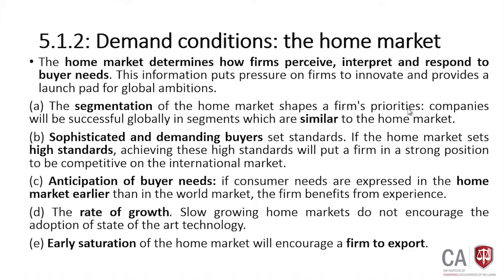So, let's look at some examples related to this. The segmentation of the home market shapes a firm's priority. Companies will be successfully global in segments which are similar to the home market. Normally, if a company goes to a global marketplace, it can get better success in marketplaces which are similar to the conditions in the home market. It's an obvious factor.